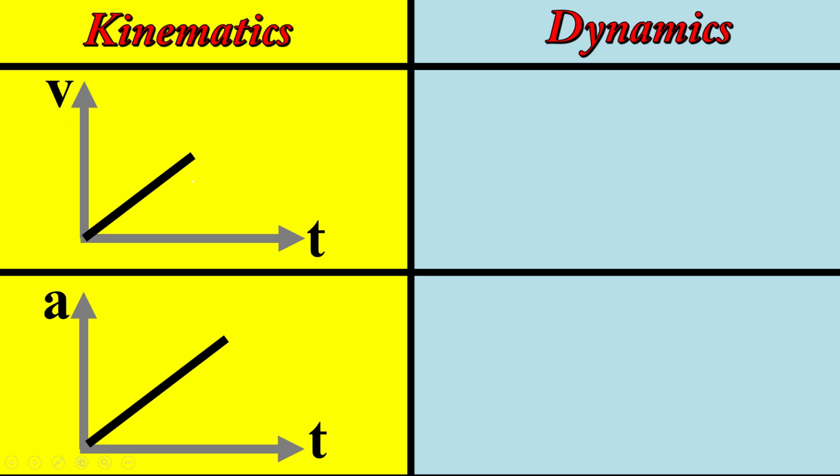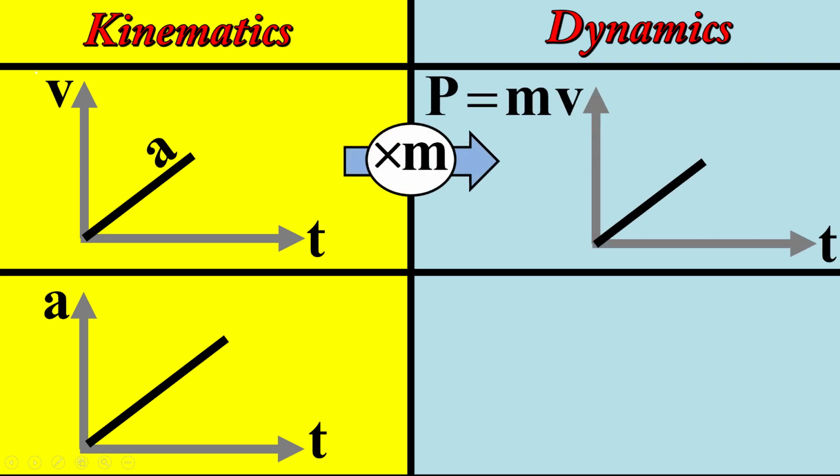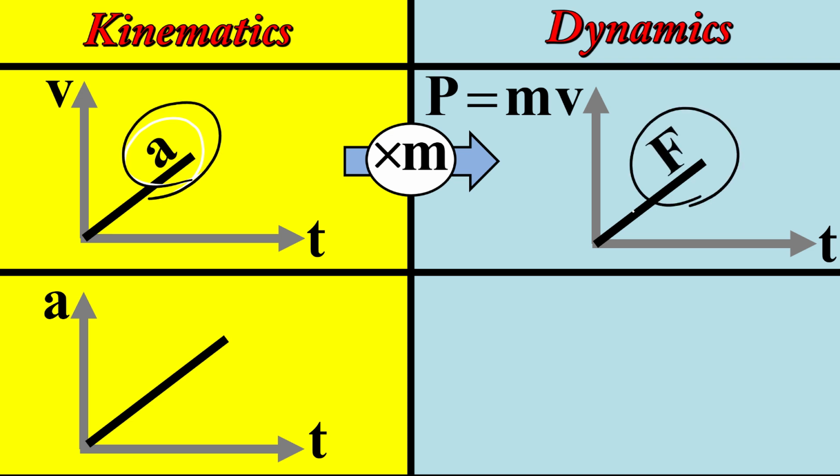In this VT graph, the slope is acceleration. We learned it in kinematics. Now I multiply the vertical axis by mass. So on the vertical axis, I have momentum. Here, the VT graph is converted to a PT graph. And also, the slope is multiplied by mass. Here, the slope is acceleration, and so the slope here must be force. So the slope of the PT graph is force.